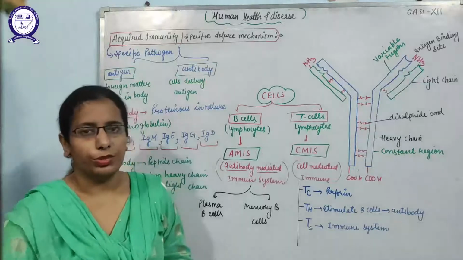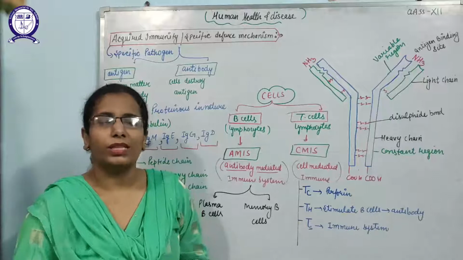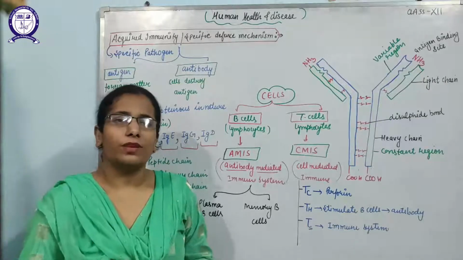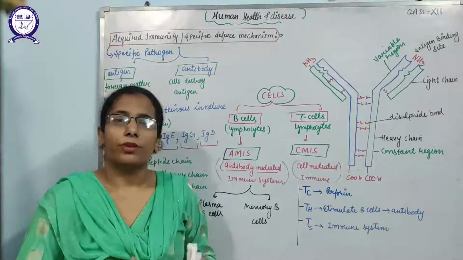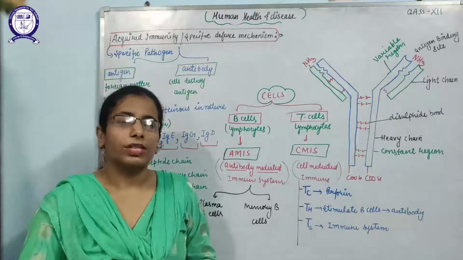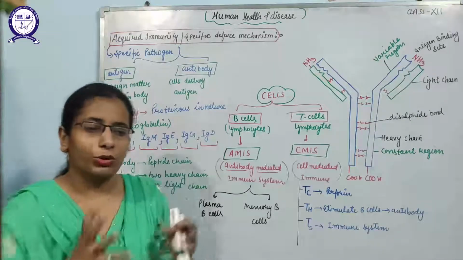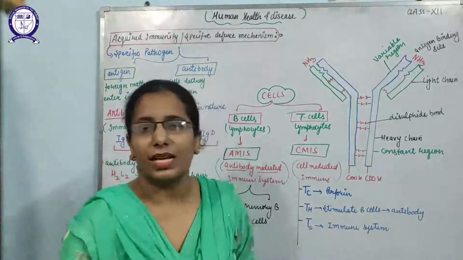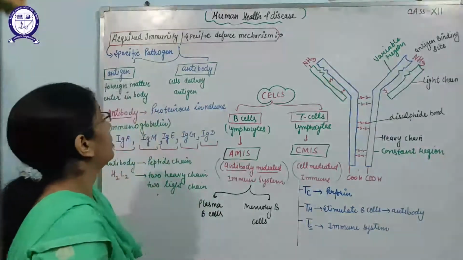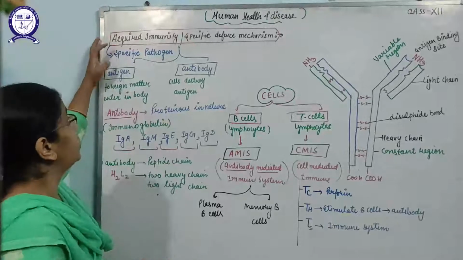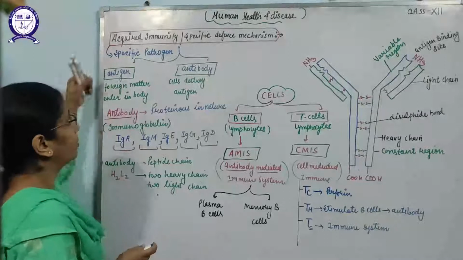As I have told you, acquired immunity is the immunity that is developed in an organism when the organism comes in contact with the pathogens after birth. So after birth, a number of pathogens will try to enter into the human body, and the human body will recognize those pathogens and produce specific types of cells against them to kill them. So acquired immunity is specific in nature. That means it will kill the specific pathogens.